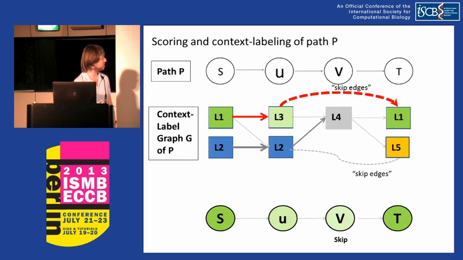Note that node V doesn't have the light green label L3 in its column, though it was assigned. This is because it fits best within the contextual interpretation of the rest of the path, and was because of the skip edge over here.